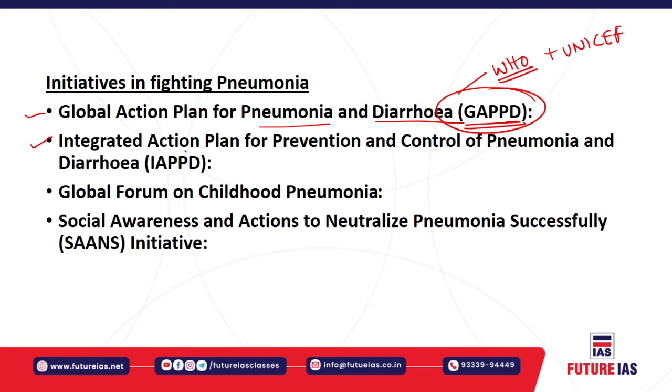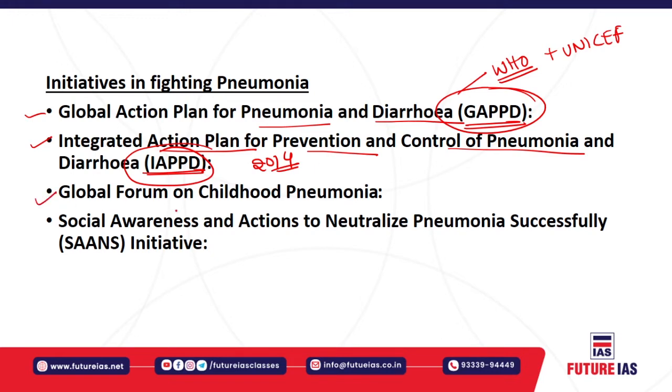The second is the Integrated Action Plan for the Prevention and Control of Pneumonia and Diarrhea, also known as IAPPD. It was launched in 2014 to undertake collaborative efforts toward the prevention of diarrhea and pneumonia related deaths among children less than 5 years of age.